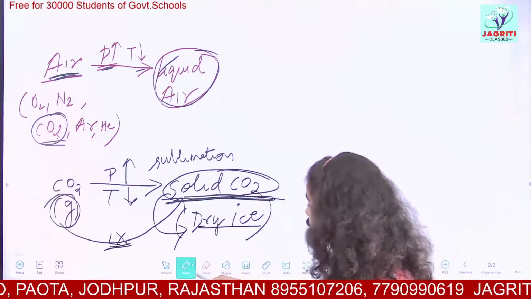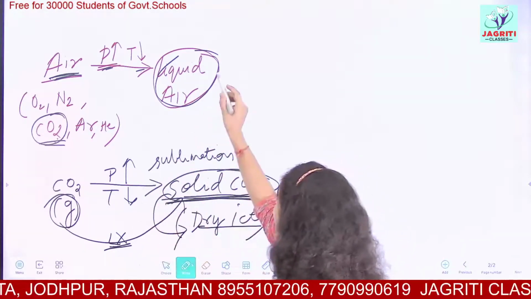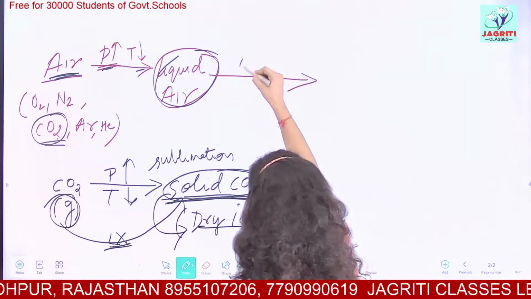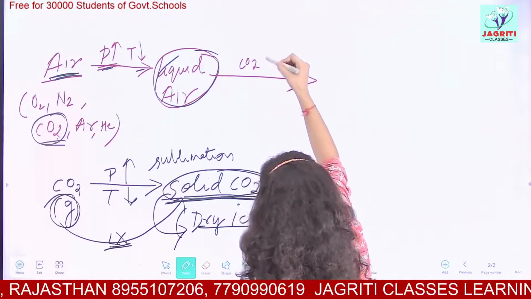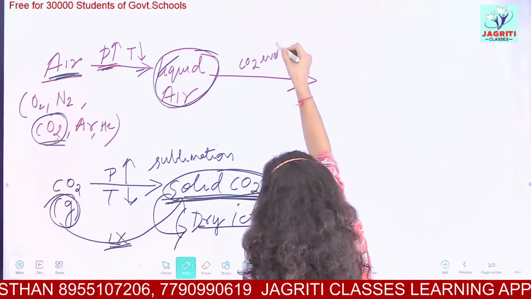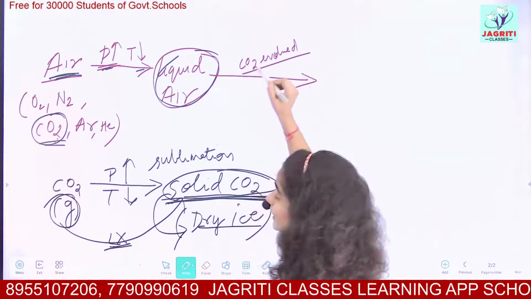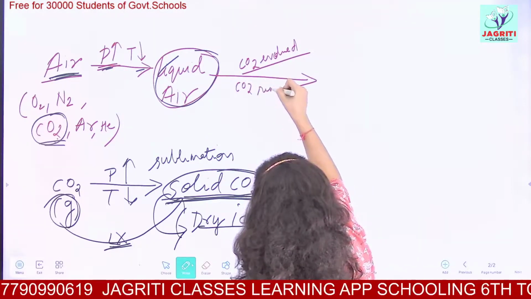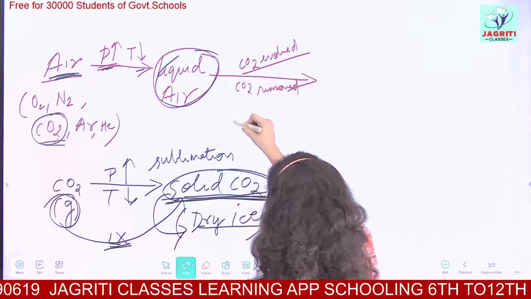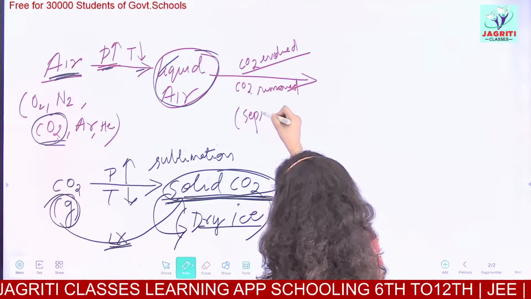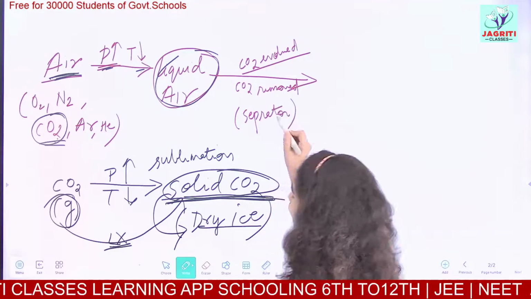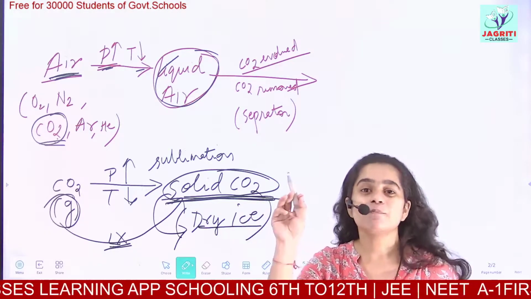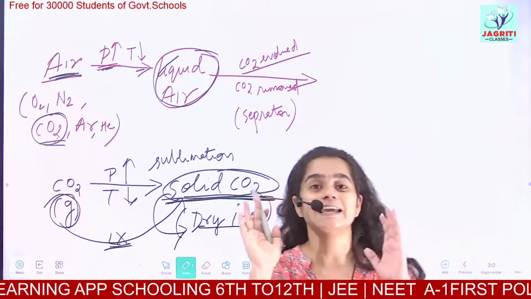Now this liquid air is further acted upon. From this liquid air, CO2 has already been evolved in the form of dry ice. Okay, we can write CO2 is removed, and it is removed in the apparatus which is called what? Separator. So this CO2 is removed in the separator. This separator is mentioned in your book diagram.